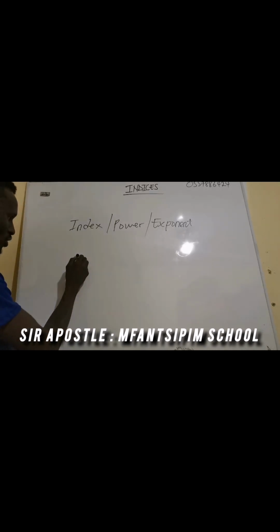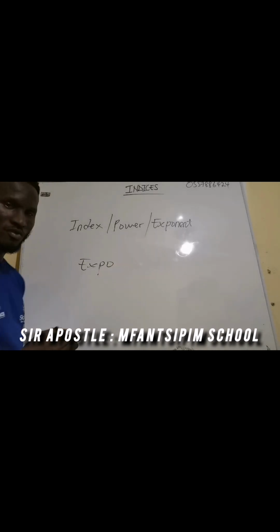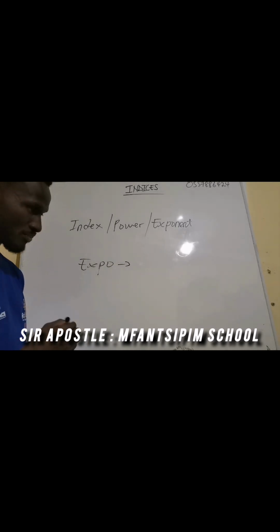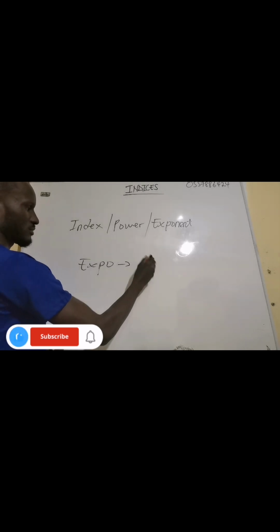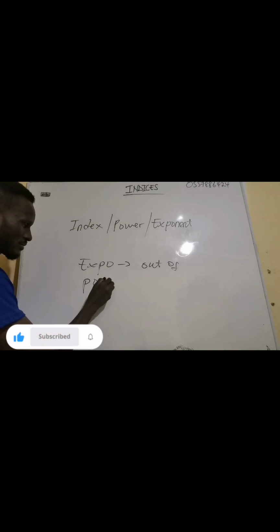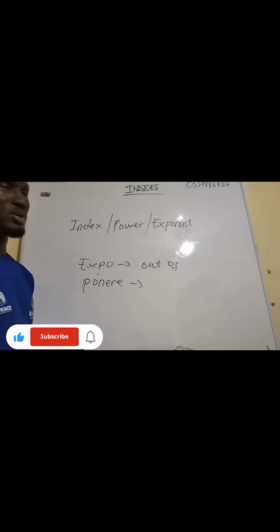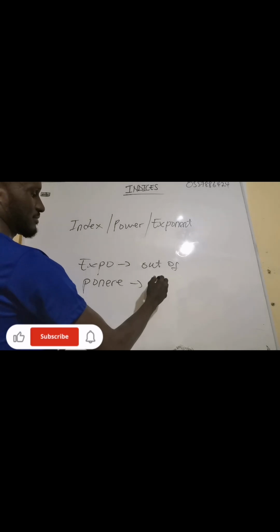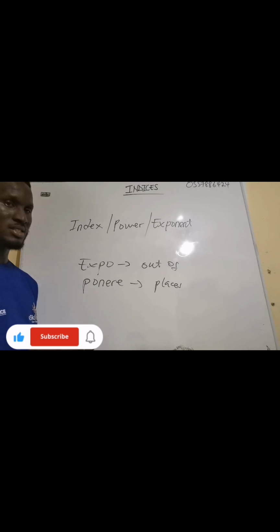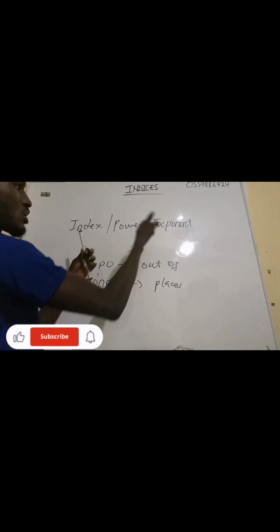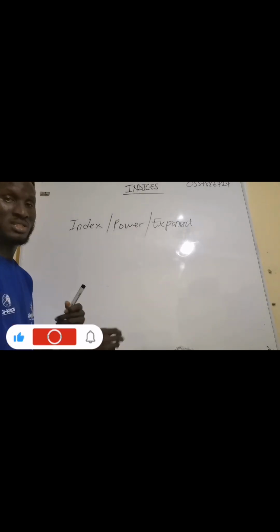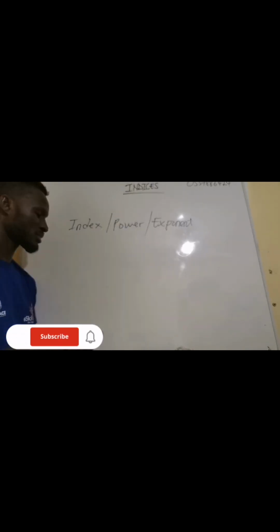Now, the word exponent came from a Greek or Latin word, expo. This expo means out of. And then ponera. This ponera means places, or different places. So when you combine them in the word exponent, we are talking about out of places, which means different places.